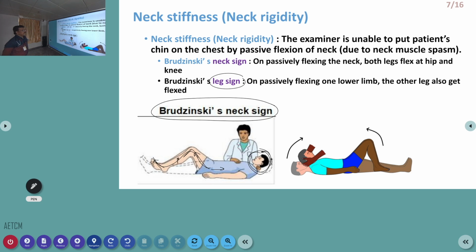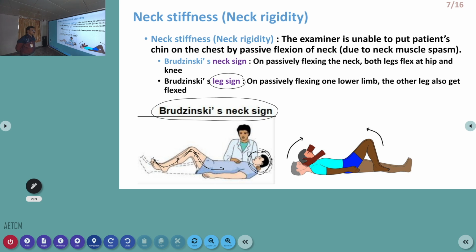So Kernig sign and Brudzinski's neck sign are two important findings you have to look for in all patients who have headache. Many patients who have subarachnoid hemorrhage can also have similar findings because blood is present in the CNS. That doesn't mean that they have meningitis. So neck stiffness or rigidity can be seen in elderly individuals, Parkinson's patients, cervical spondylosis patients, meningitis, and subarachnoid hemorrhage. But the classical neck stiffness is explained in meningitis. You can get other conditions also.